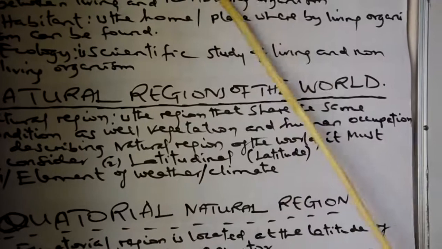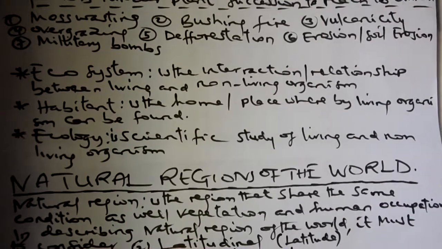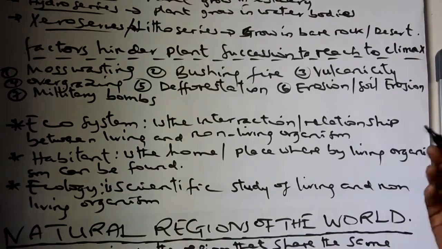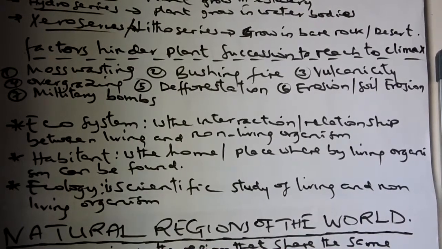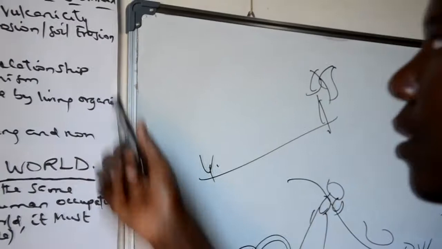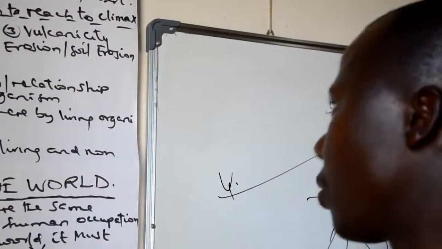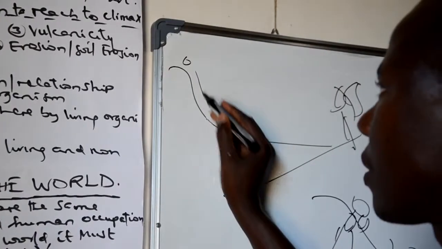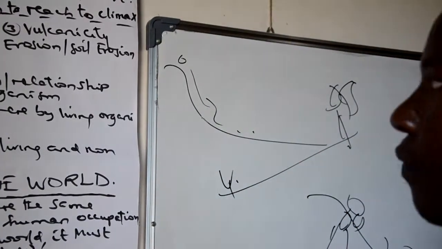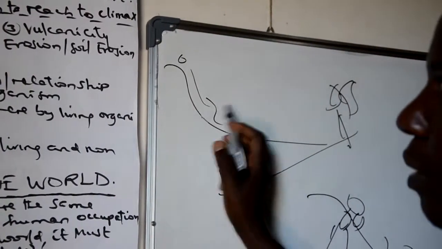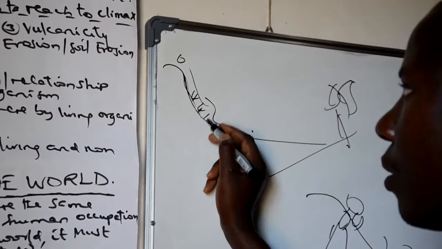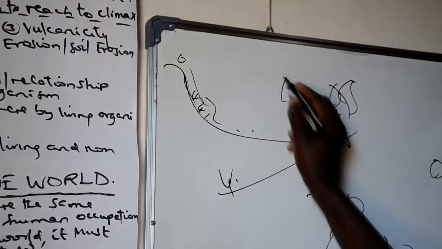Another is deforestation. Deforestation refers to the destruction of vegetation which was planted or replanted. Wherever you cut off this vegetation, it will be impossible to reach the climax because you have interfered with it. Another is erosion. Erosion is the downward movement of materials due to its agents, for instance water, winds, or ice. Wherever these agents are at work, they cause deposition of materials and prevent vegetation from growing or reaching the climax or the summit.